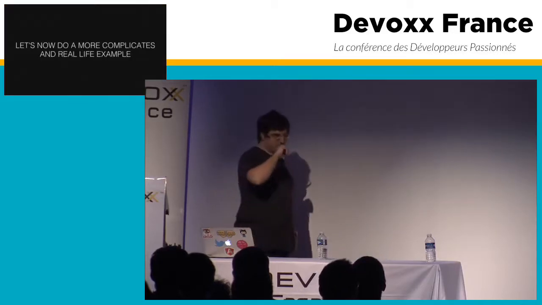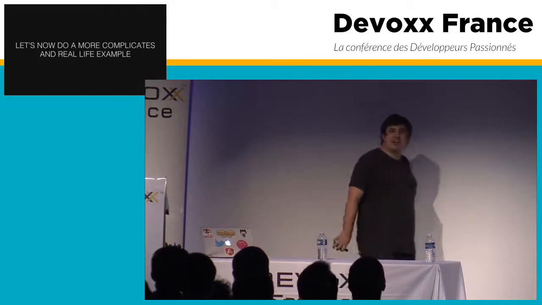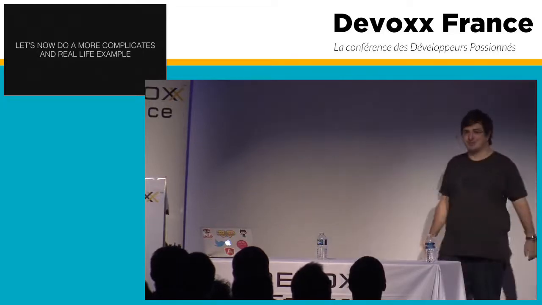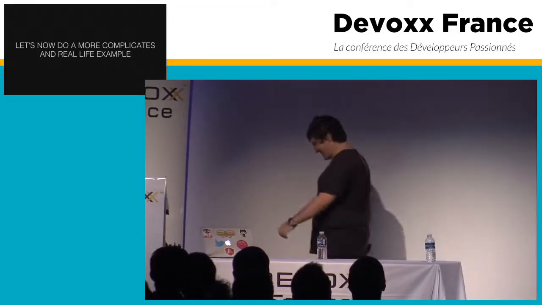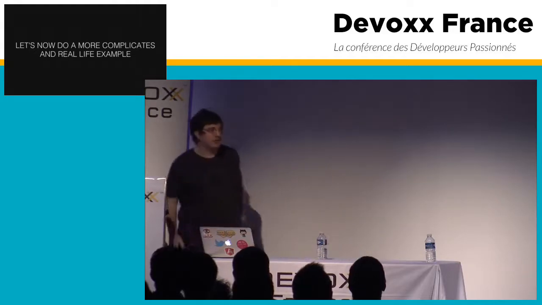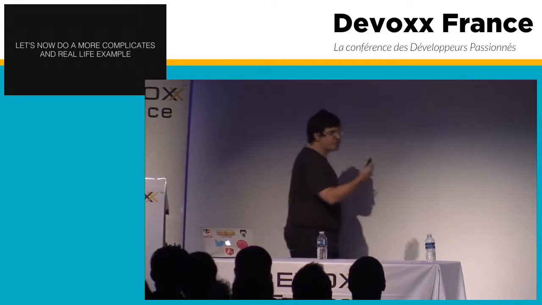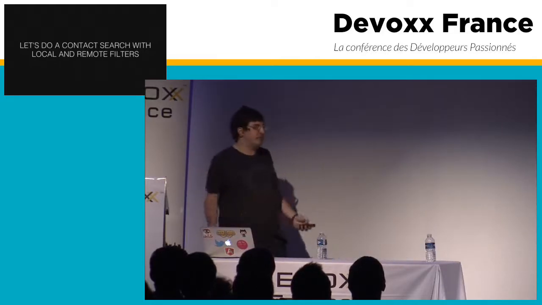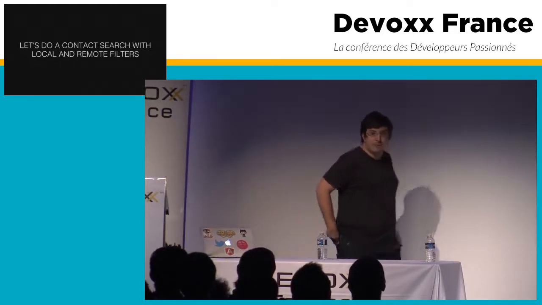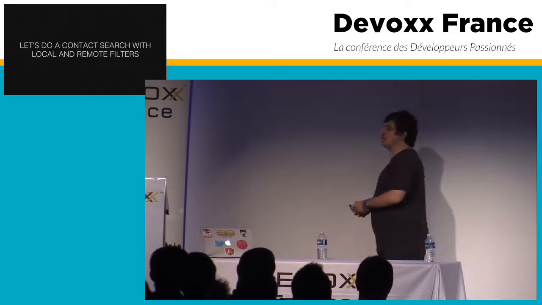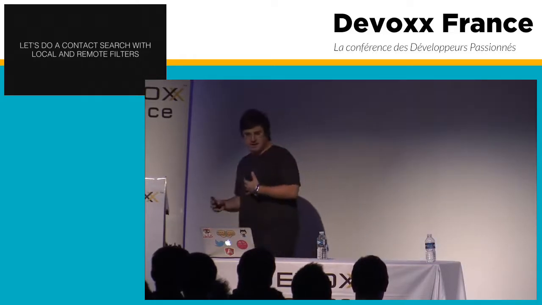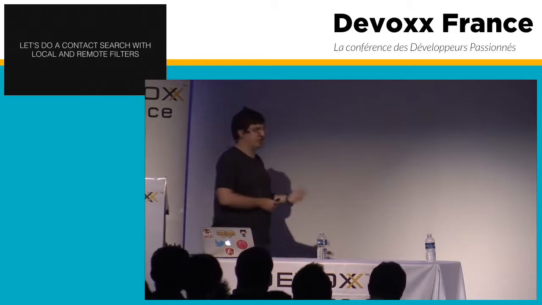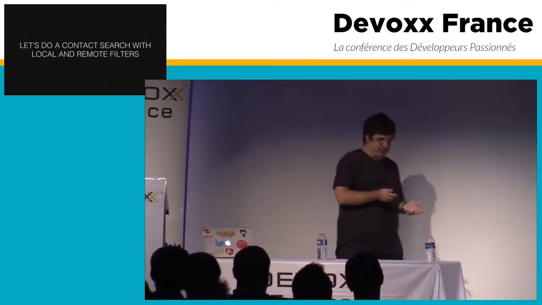So, that's not a real life example. I mean, who does a counter? Nobody. So, I thought of creating a more real life example. Let's imagine a contact search. I mean, most CRUD apps do have a contact search where you will search in the server and maybe have some local filters like the gender, if he's male or female or what he is.